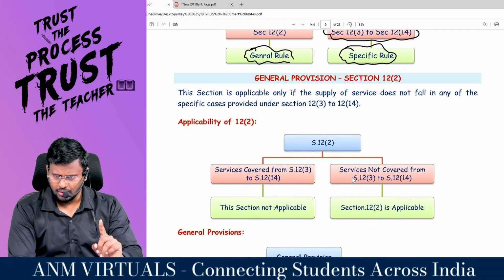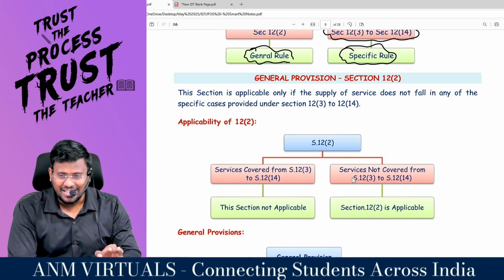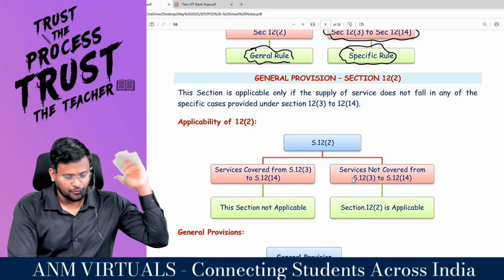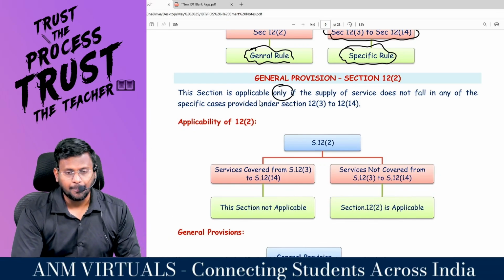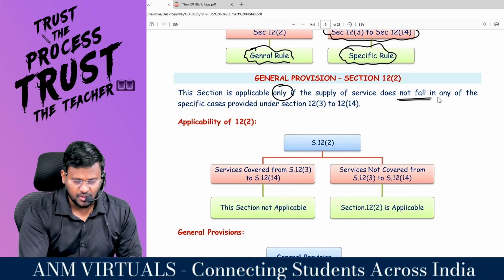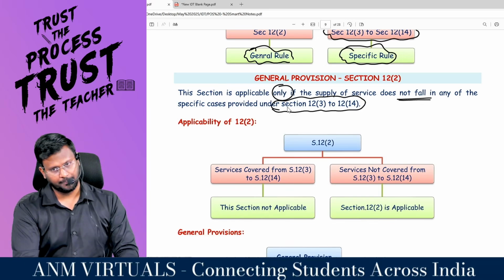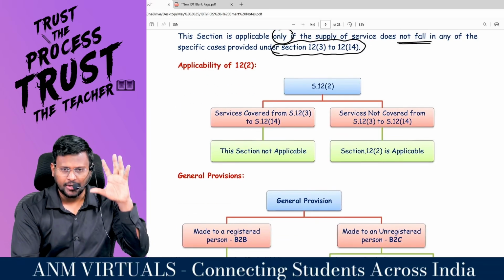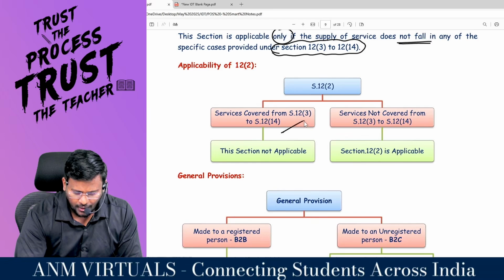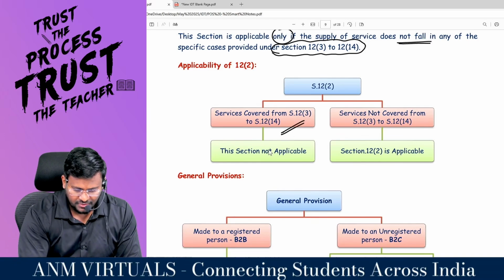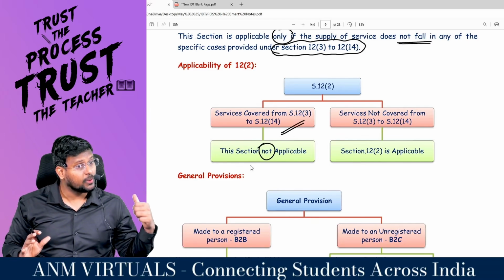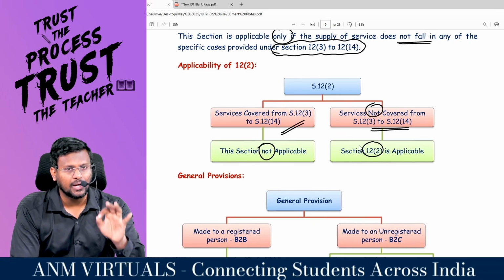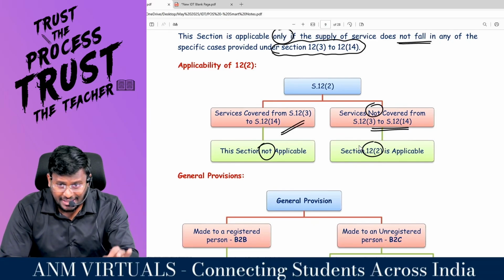12.2 is the general provision. In order to apply this section, the service you have provided should not fall under 12.3 to 12.14. So this section is applicable only if the supply of service does not fall in any of the specified cases provided under 12.3 to 12.14. If the service is covered under 12.3 to 12.14, this section is not applicable because the specific section will apply. If the service is not covered under 12.3 to 12.14, section 12.2 will be applicable. This is the applicability of this provision.